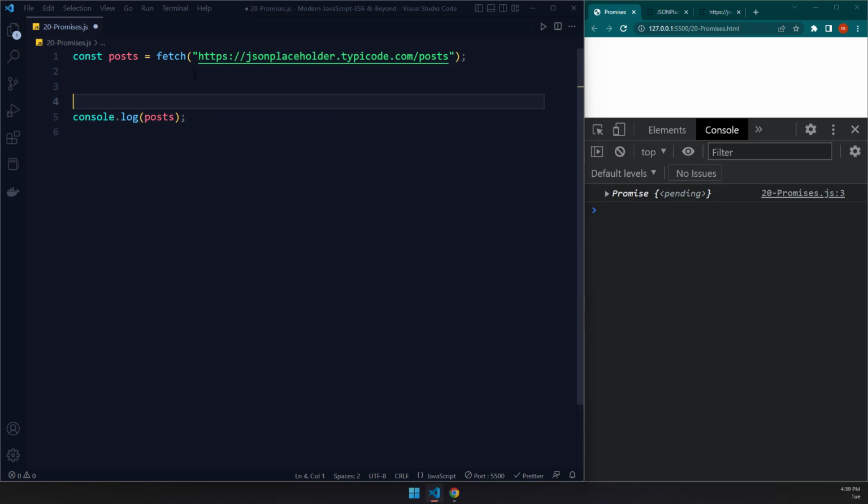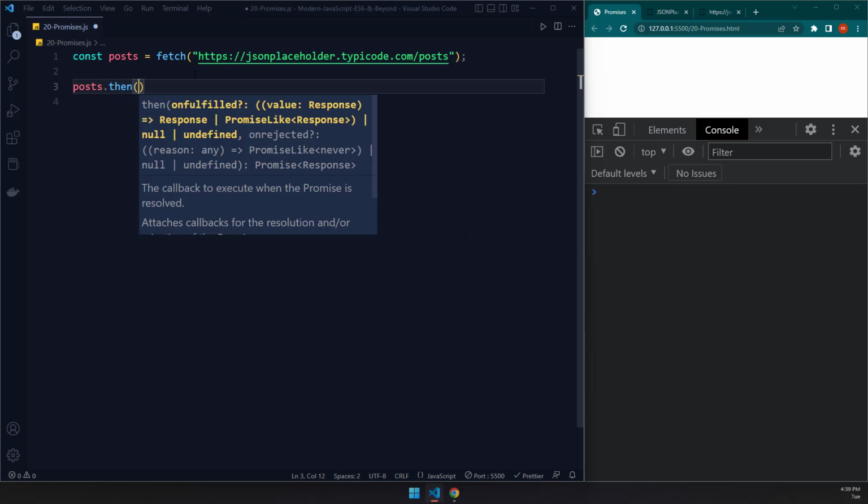Now, what I would like to do is comment this console log out. And you know what? I'm just going to get rid of it. And let's go ahead and use the then method. So I'm going to go on the posts and I'm going to say .then. So what does this mean? It means when the promise is pending, what do you want to do then? After that, what do you want to do? That's why we use .then.